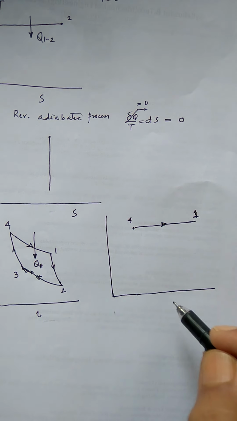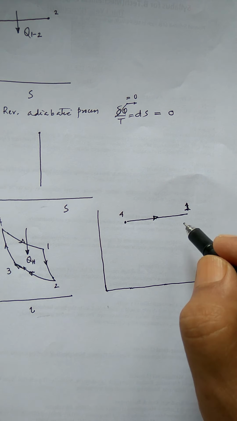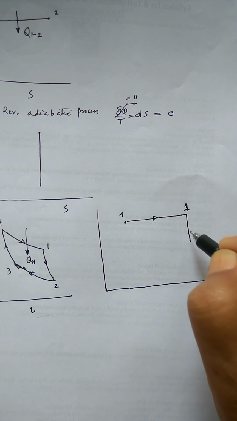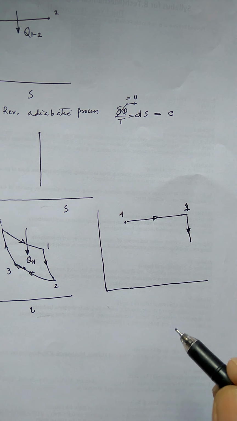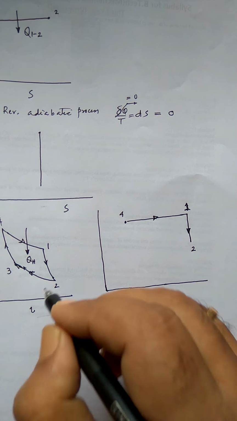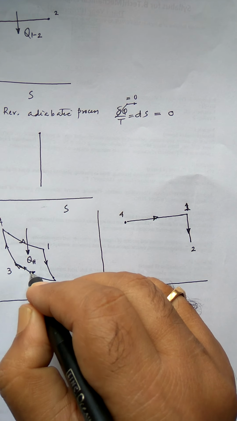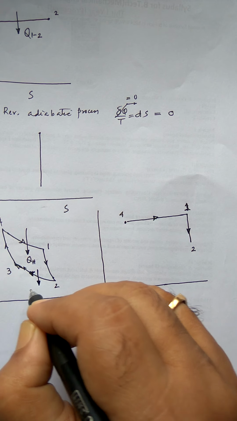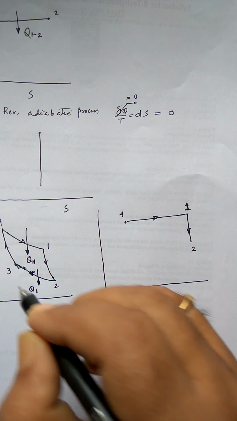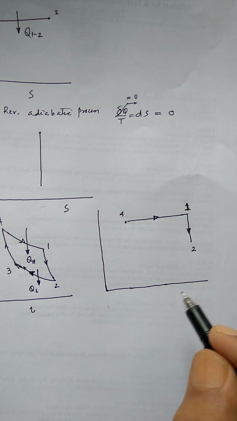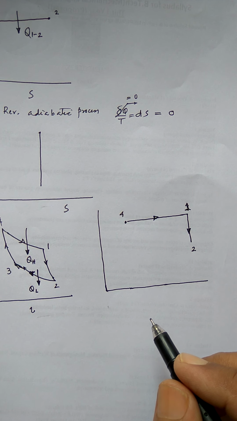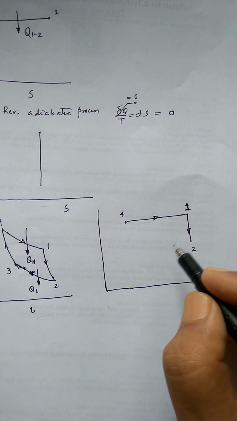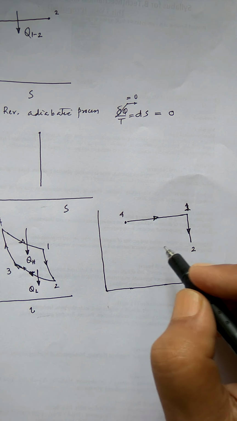1 to 2 is adiabatic expansion, so the entropy will remain constant, but the temperature will drop. So 1 to 2. 2 to 3, what was the process? During this process, heat was coming out of the system. QL was coming, if you recall. So the entropy will drop and the temperature will remain constant.